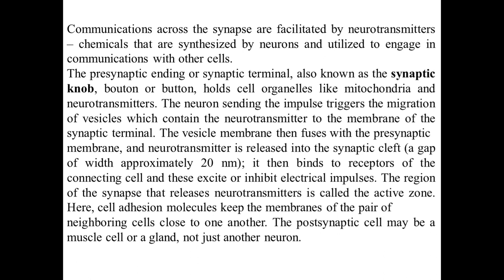It then binds to the receptor of the connecting cell and this excites or inhibits the electrical impulse. The region of the synapse that releases neurotransmitter is called the active zone. Here cell adhesion molecules keep the membranes of the pair of neighboring cells close to one another. The postsynaptic cell may be a muscle cell or a gland, not just another neuron.